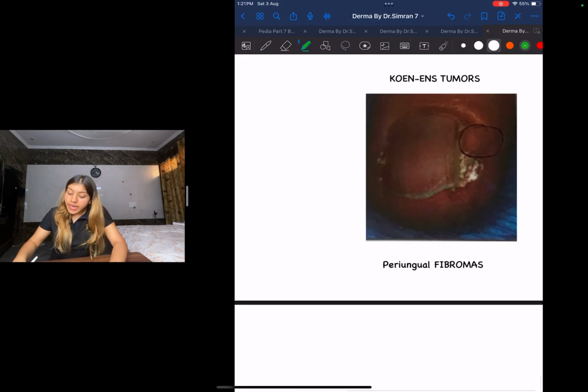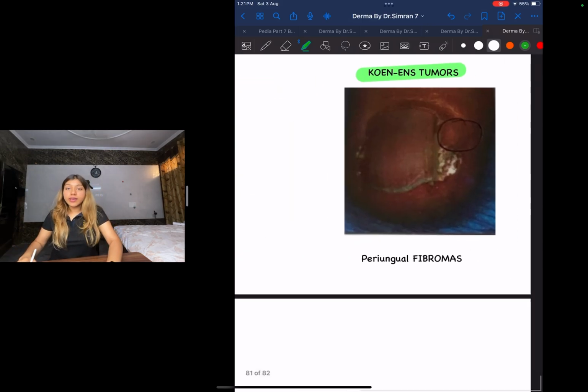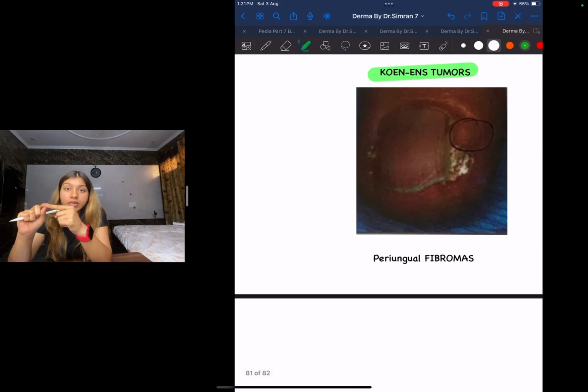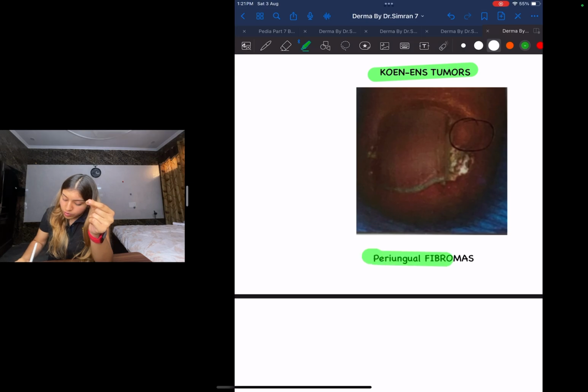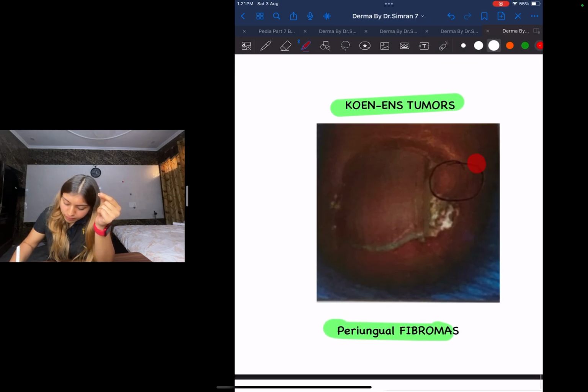Next is Koenen's tumor. This Koenen's tumor is going to be present around your nails. It is a periungual fibroma. You can see this over here. This is your periungual fibroma.